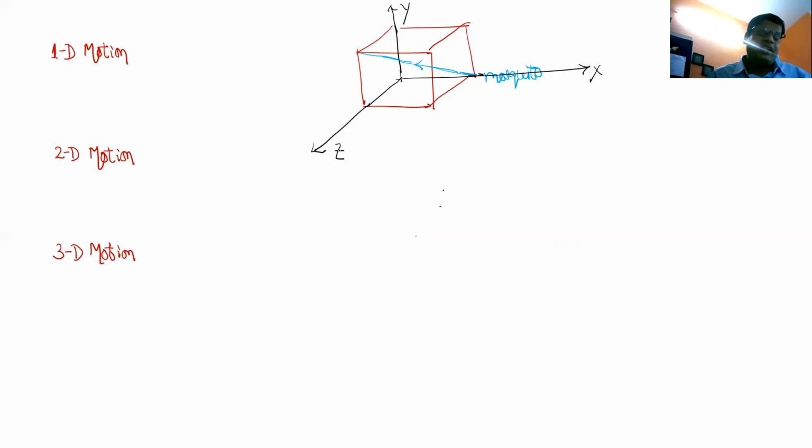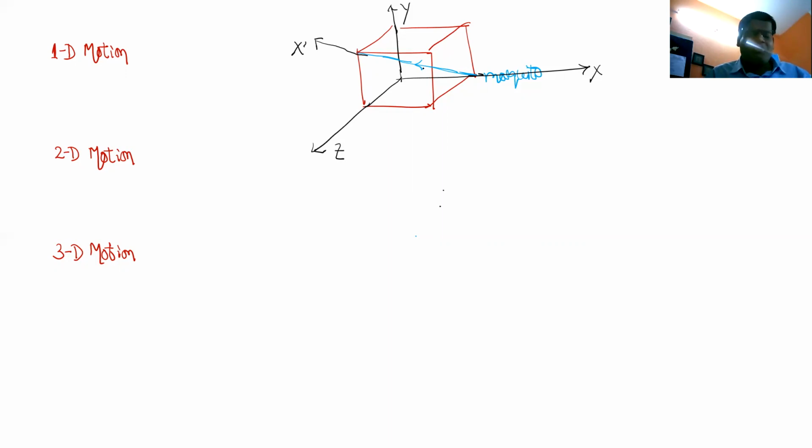So here you see, I need to just take this diagonal as my x-axis. Now I don't need y and z. Now I can tell that the mosquito is only moving along the x-axis. Only its x coordinate is changing. Y and z coordinates are not changing. And so I can consider this motion as 1D motion. I don't need 2 or 3 axes to study it. Is it clear? Let's continue.